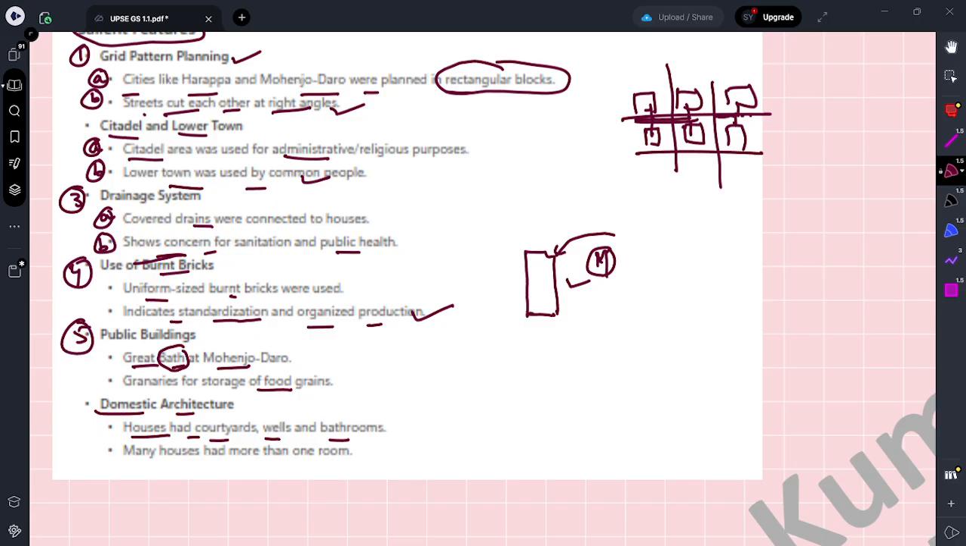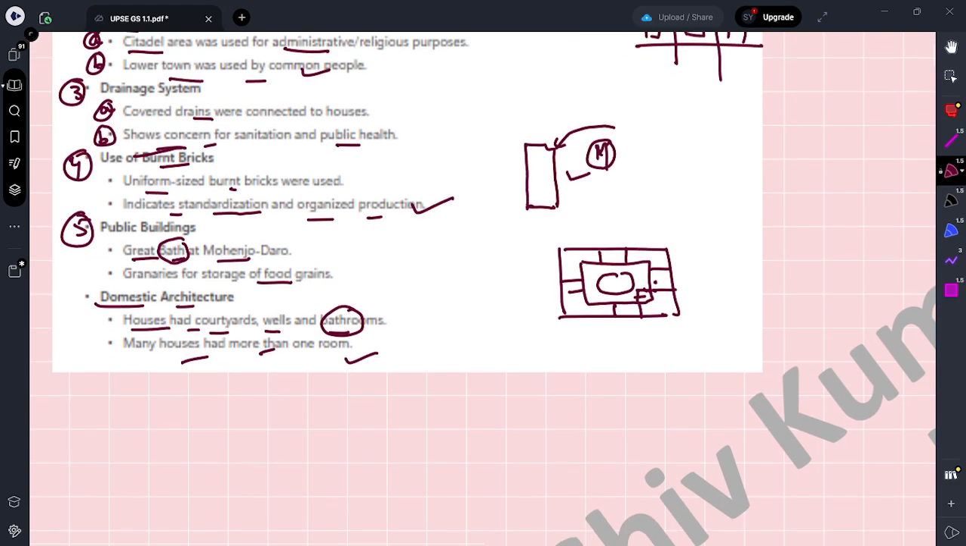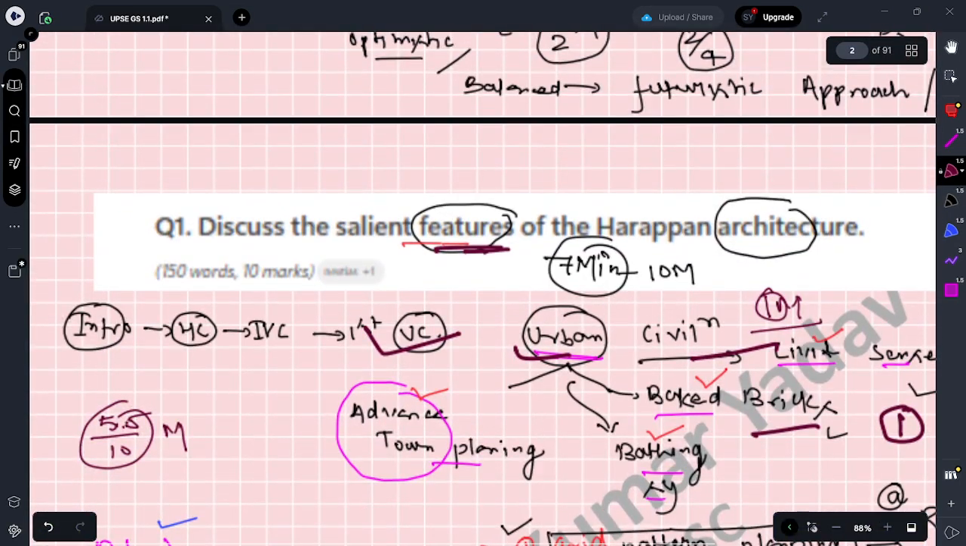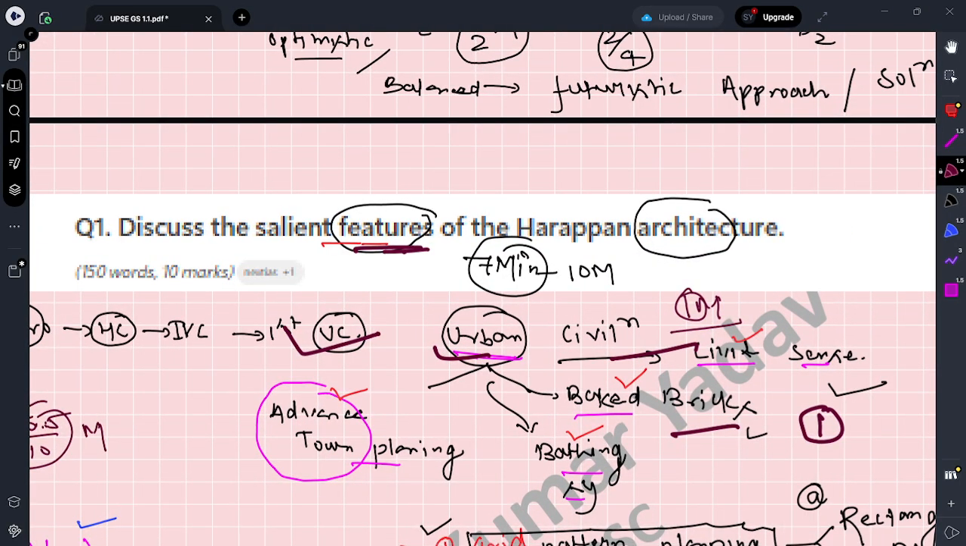Every house had a courtyard. Assume this is the house, then there are rooms on all four sides of the house, and at the center is the courtyard. There was also a bathroom on one side. Many houses had more than one room. So this is the advancement we have to write in this question, where they ask for salient features of Harappan architecture.